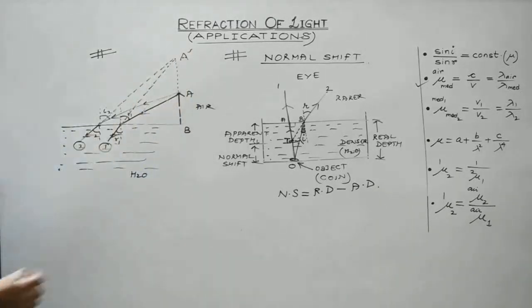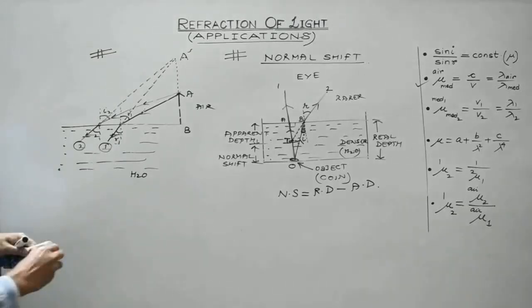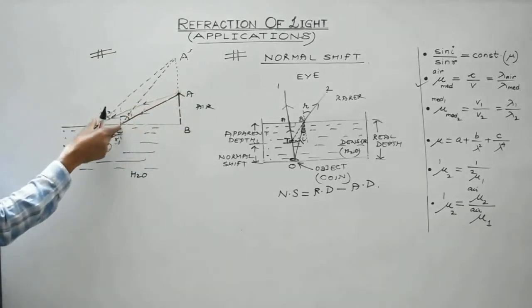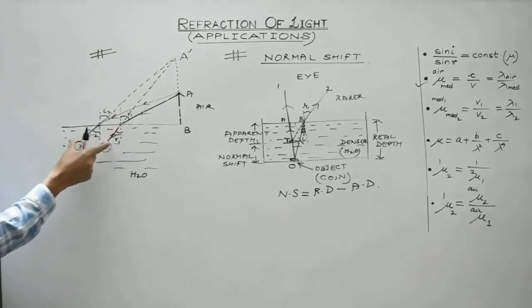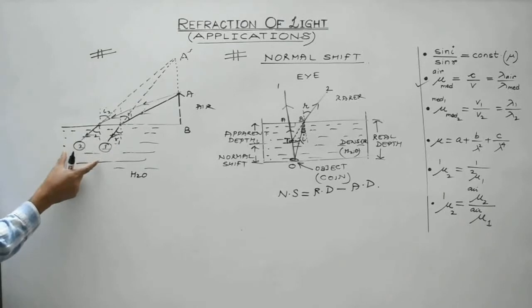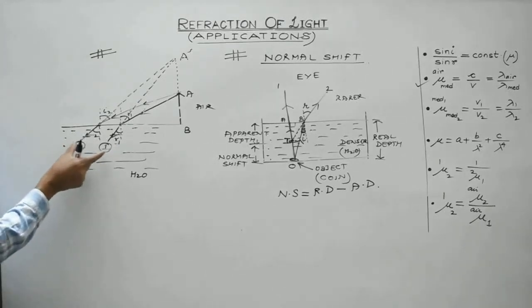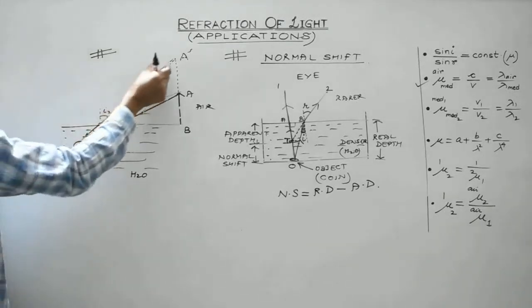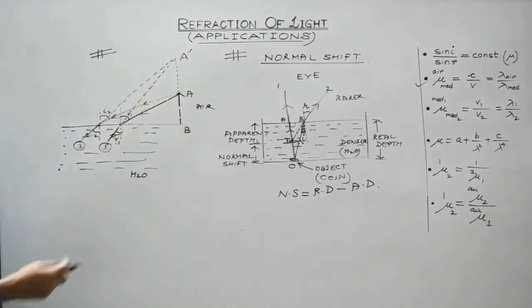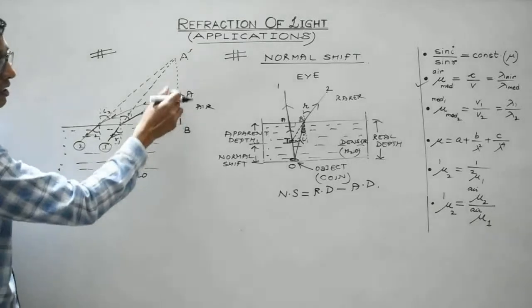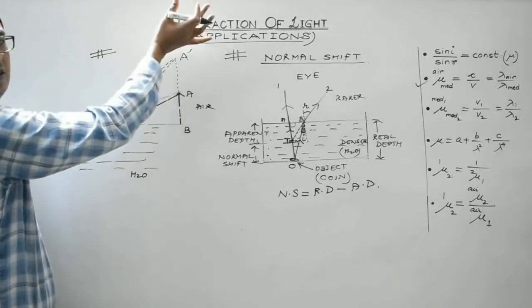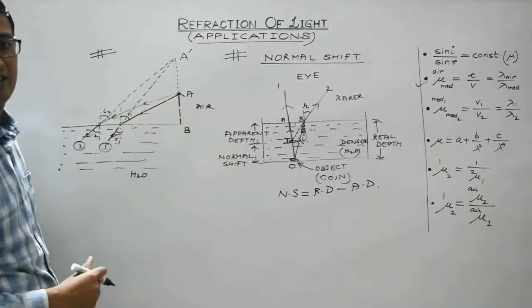Let it be A dash. So look, this is the actual object. Rays are getting incident at 2 different points. After getting refracted, it will go like this. And when these 2 rays enter the eye of the swimmer, it will appear as if they are coming from a point somewhere over here. So this point appears to be over here. As a result, the person standing on the shore of the river will appear to be much taller than his actual height.